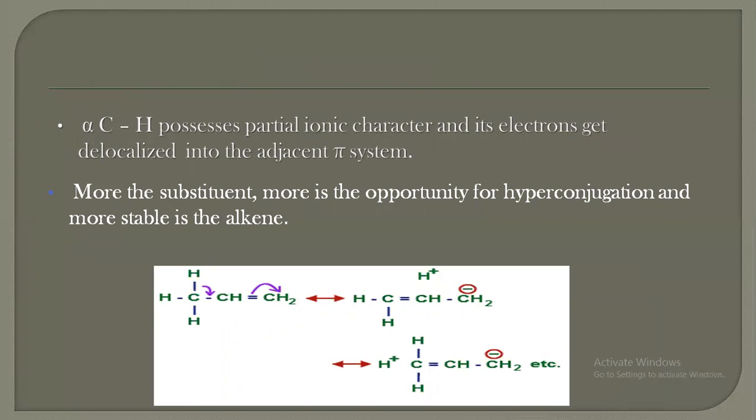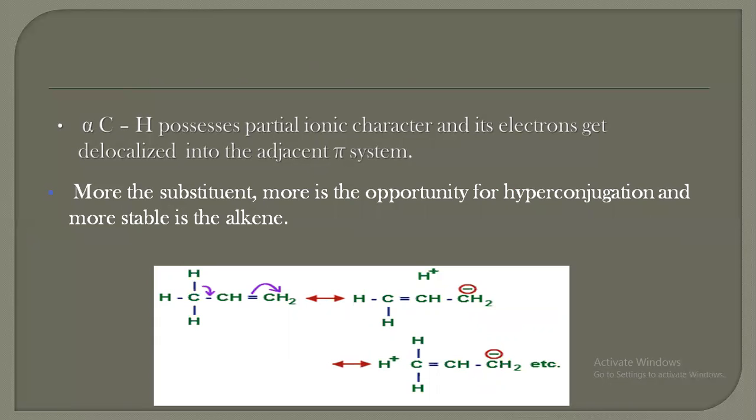Alpha sigma C-H possesses partial ionic structure and its electrons get delocalized into the adjacent pi system. The more substituted the alkene, the more is the opportunity for hyperconjugation and the more stable it is.